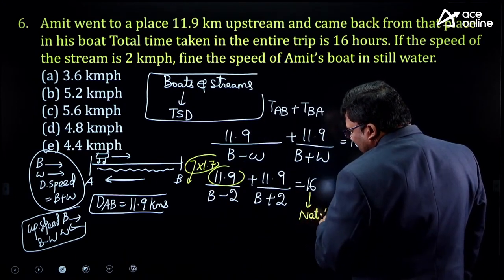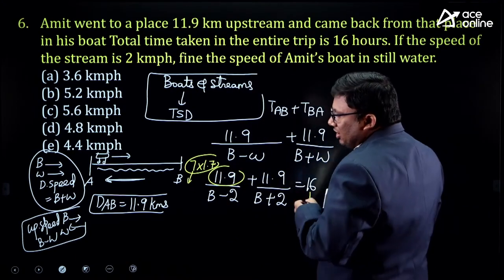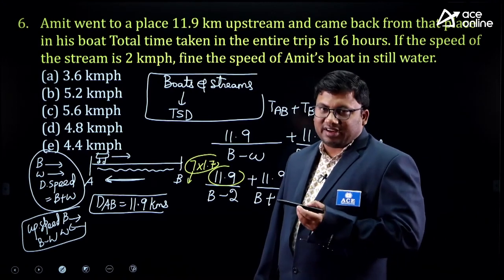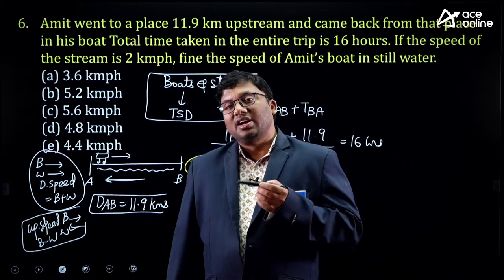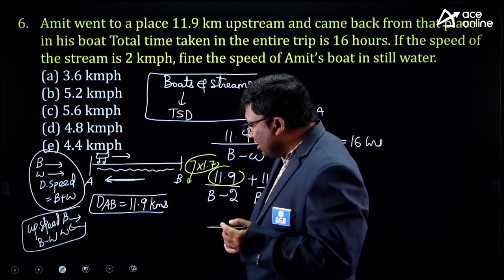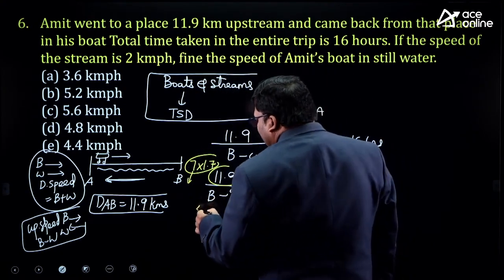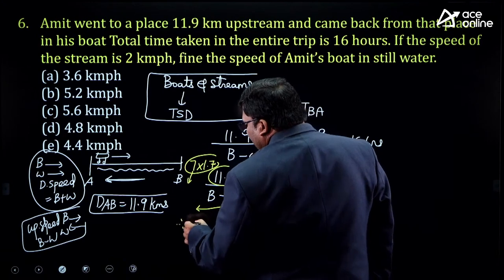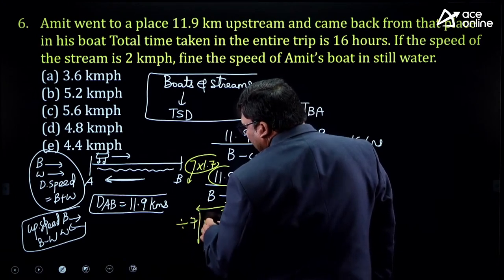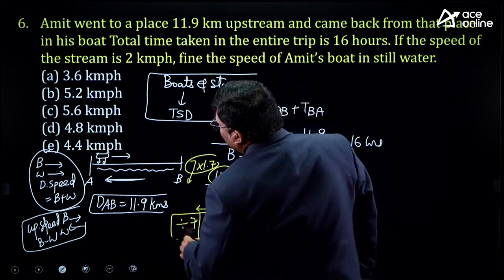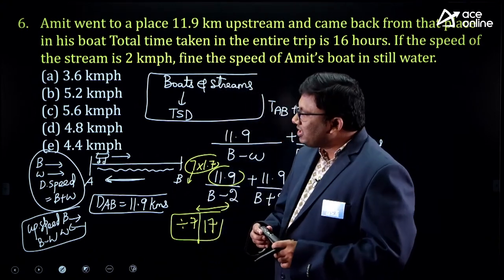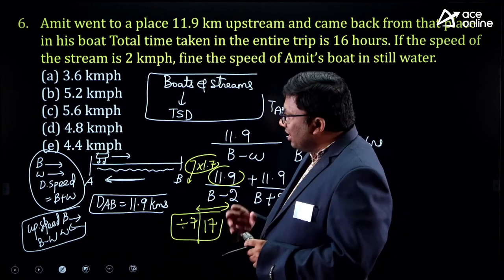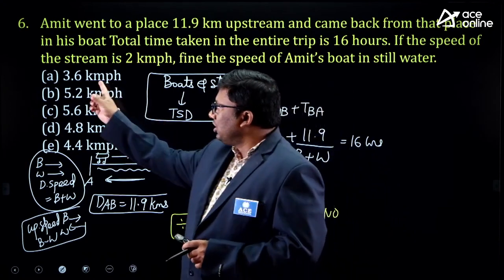You can write it as 7 into 1.7 or 17 into 0.7. That means the denominator should be divisible by either 7 or 17.